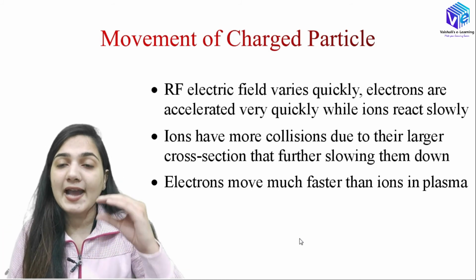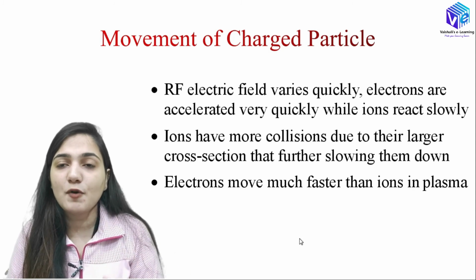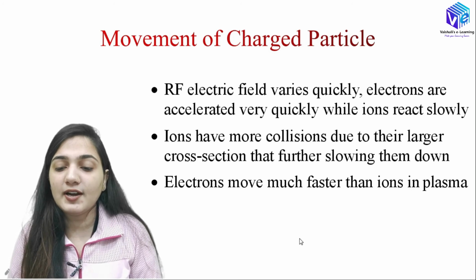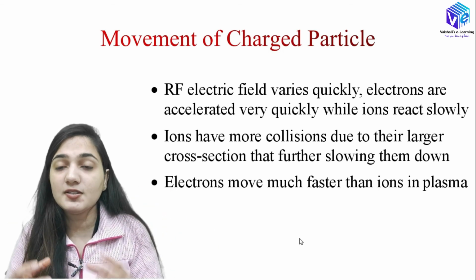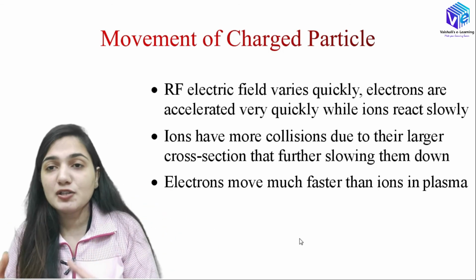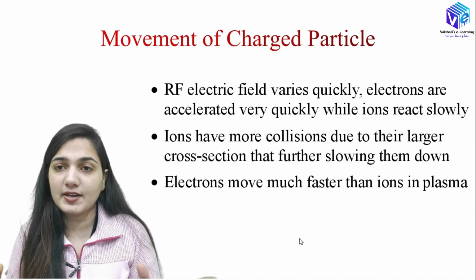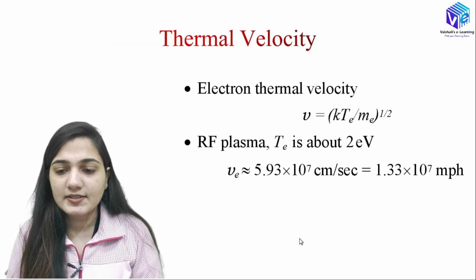But the ions stay at the center level only, because they are positively charged and they are bulky. Ions have more collisions due to their larger cross section, and because they are big, they have more collisions, which further slows them down, so the ions do not appear to move. Electrons move much faster than the ions in the plasma.